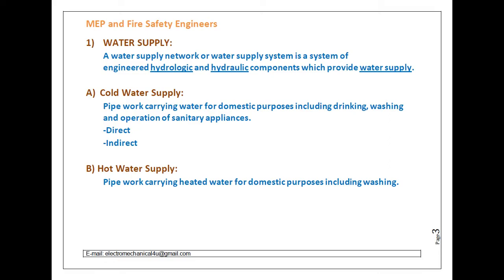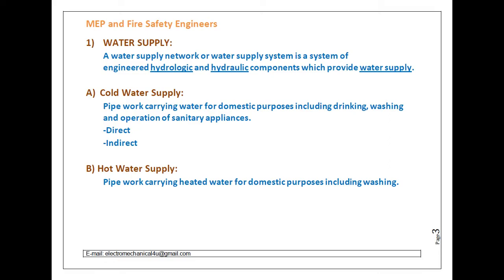Now why is the indirect water supply system required? Whenever the city main is not providing a continuous supply of water, or the city main does not have sufficient water supply for a larger scale project, in that case we have to go with the indirect water supply system.